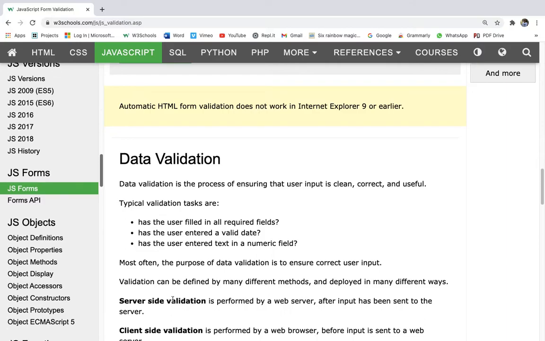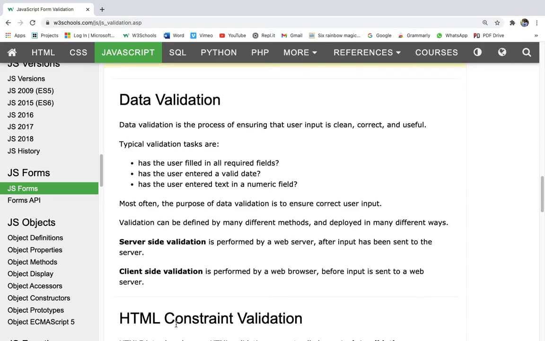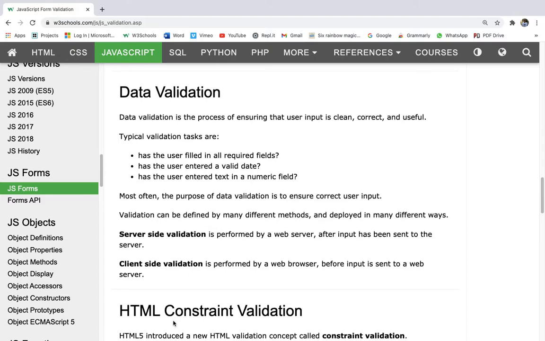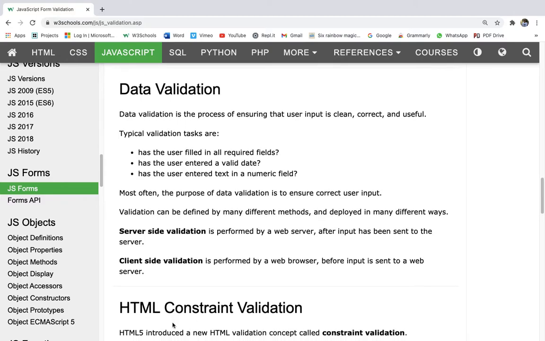So, data validation. Data validation is the process of ensuring that user input is clean, correct, and useful. Typical validation tasks are: has the user filled in all the required fields?